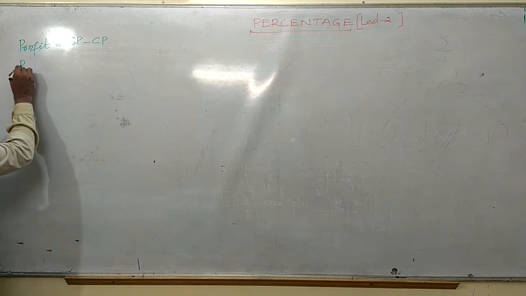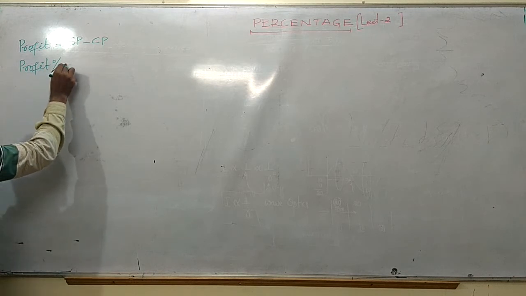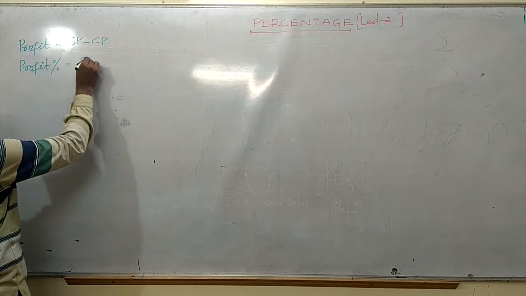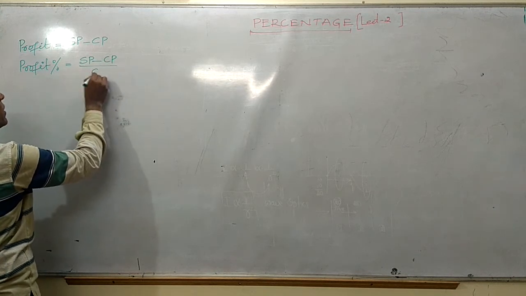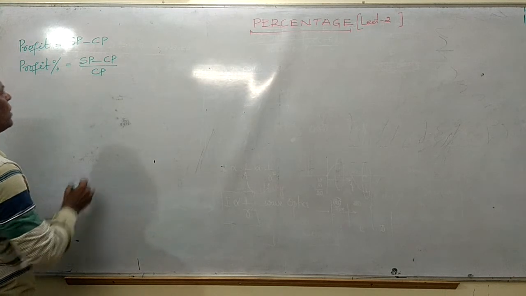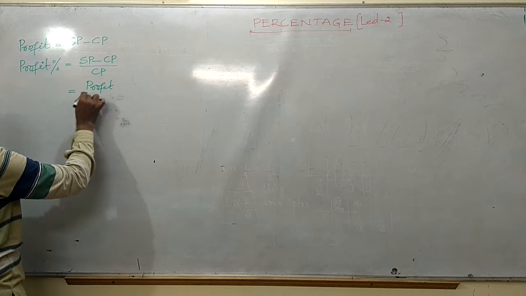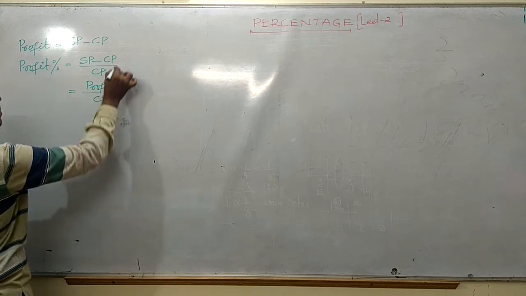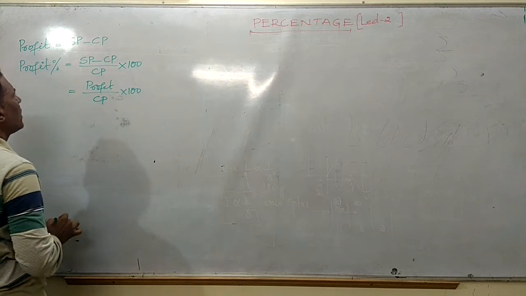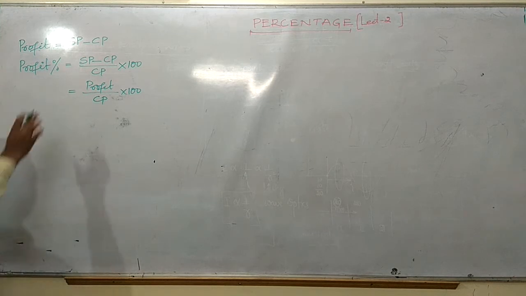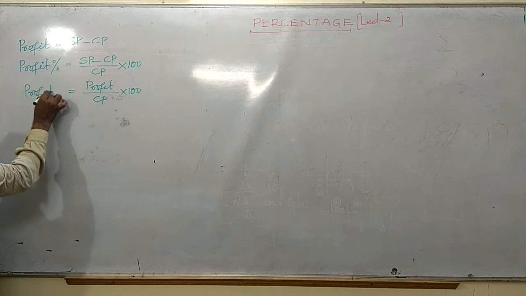If you say profit percentage, it is selling price minus cost price divided by cost price. It is nothing but profit divided by cost price into 100. Whenever I am converting it into percent, I have to multiply by 100. This is nothing but profit percent.